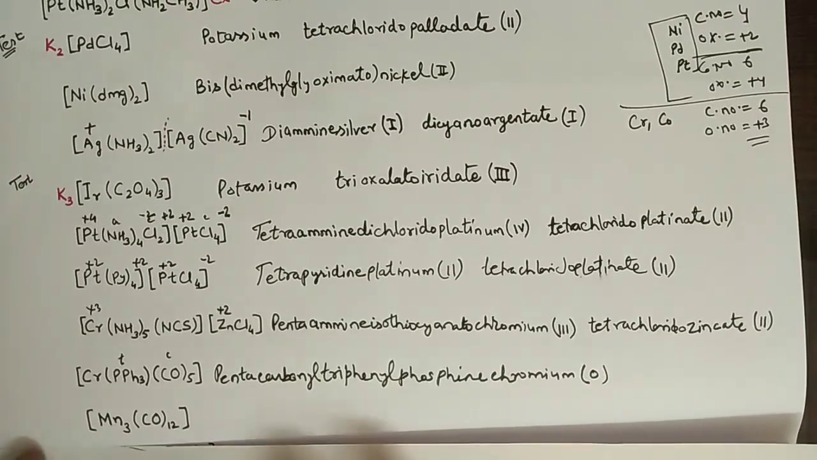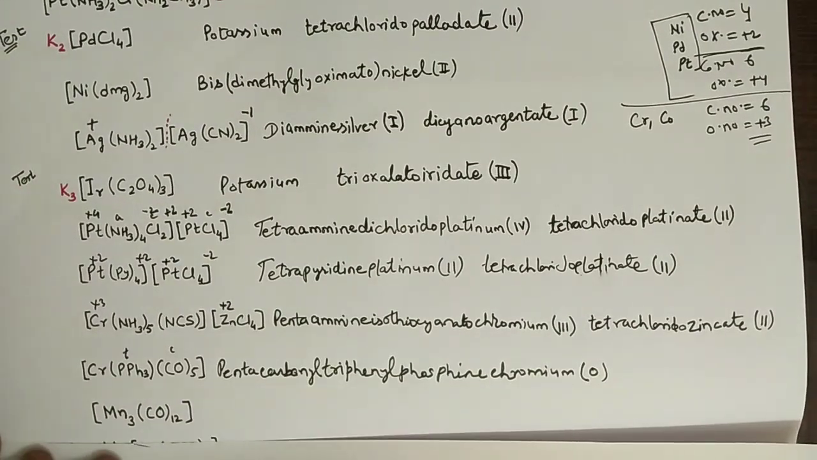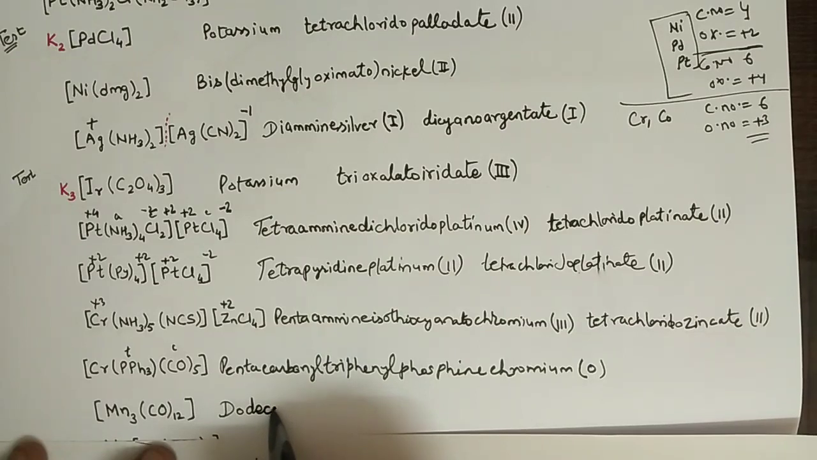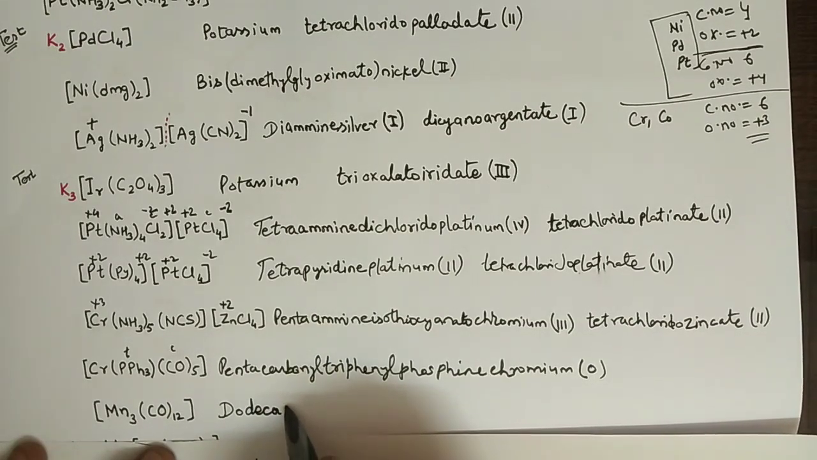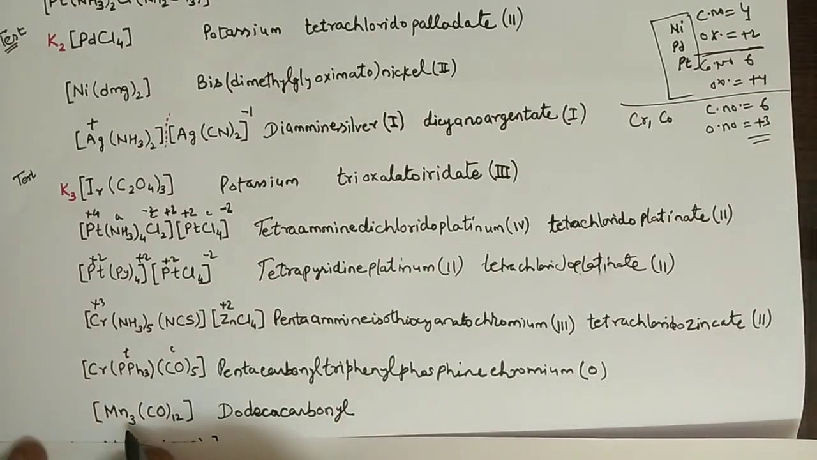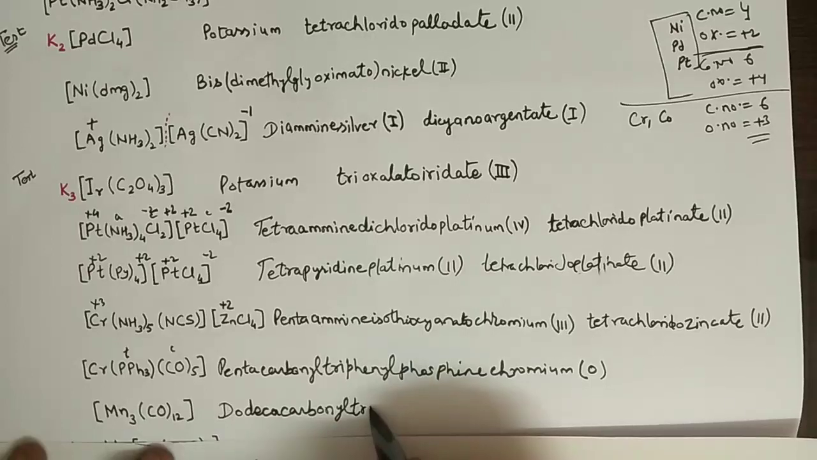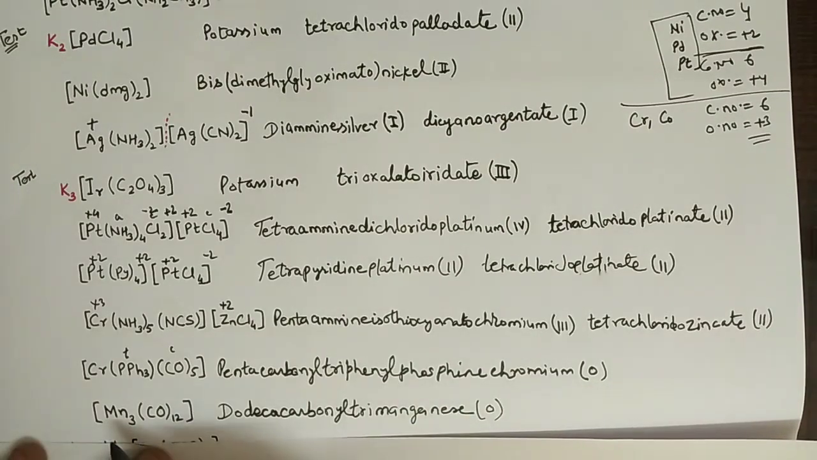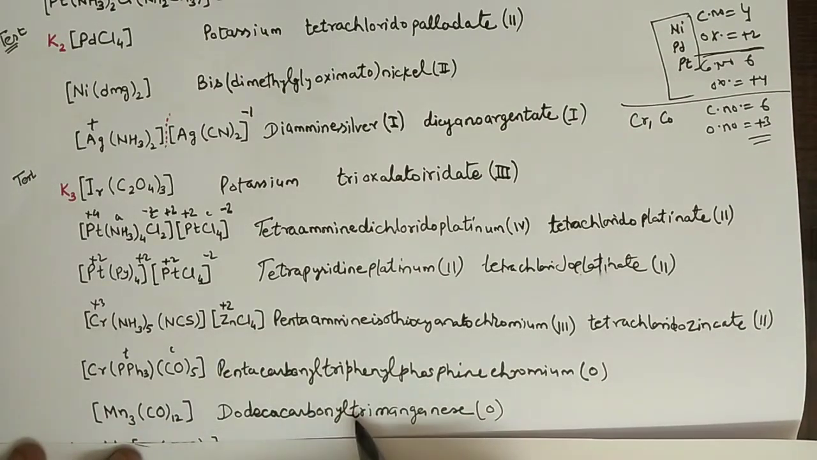Next is this one, and again we have 12, and the prefix for 12 is dodeca. So dodecacarbonyl, and here is 3 manganese, so we will write trimanganese 0. Even if metals are repeated you have to write it as tri, and if ligands are repeated you have to write them, but not outside the coordination sphere, there are no rules for outside.